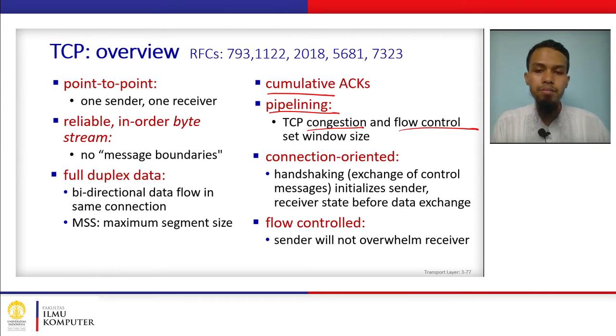Okay, and then it is also a connection-oriented protocol, meaning that it requires handshaking between the client and server, or between the sender and receiver, before they can actually exchange messages at the application layer. And finally, there is a flow control mechanism, as we will discuss later. This mechanism is so that the sender does not overwhelm the receiver with a lot of data or a lot of segments.